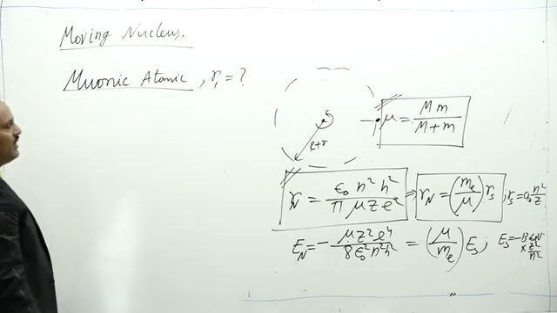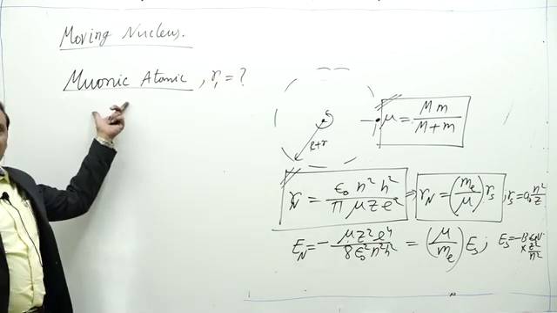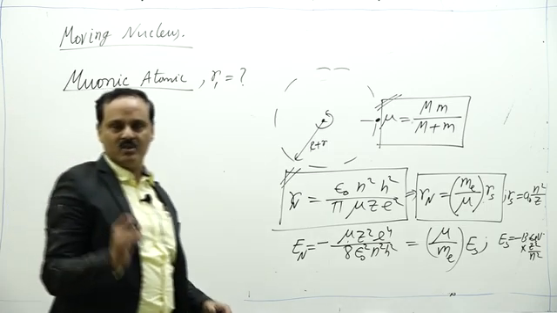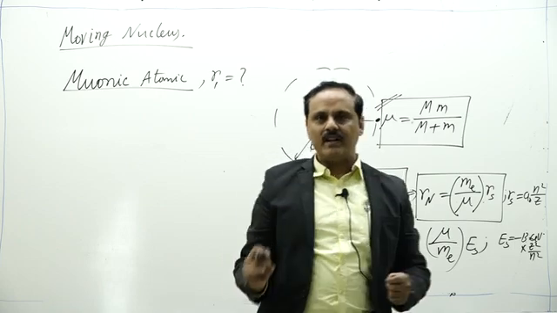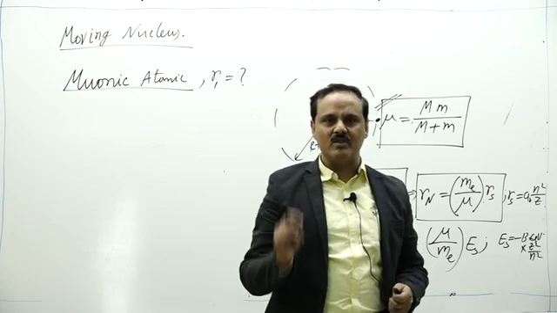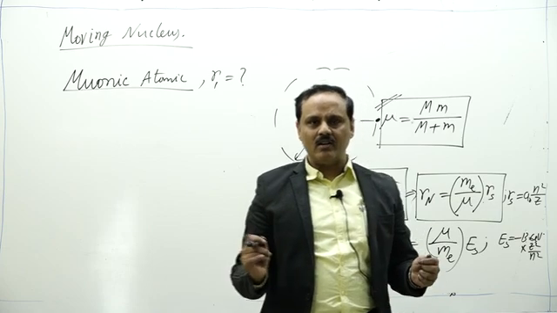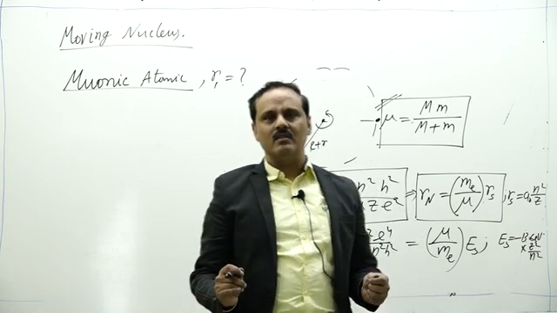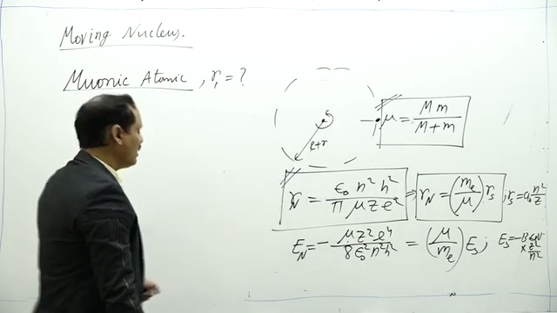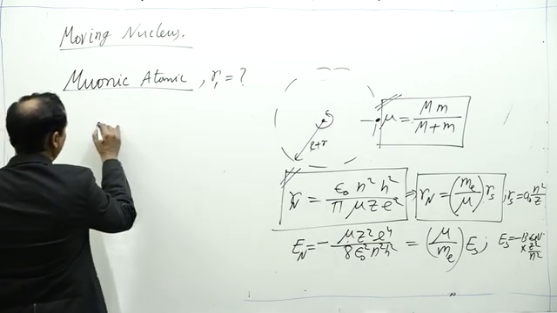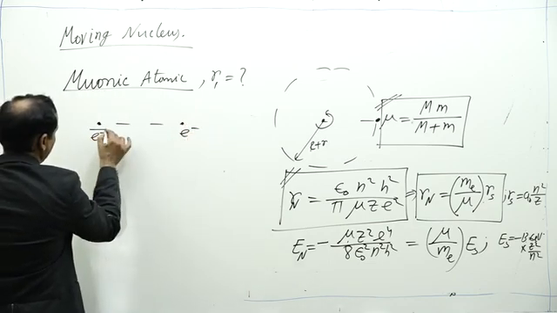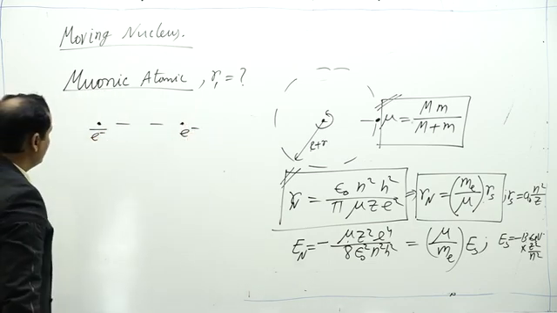R1 you have to find. Now what is a muonic atom? Here it is made up of an electron and a positron. Now we don't have a proton, but we have a positron. Electron and positron have the same mass, but the charge of the positron is the same as that of a proton. So we have two particles, one electron and a positron, which is the anti-electron.